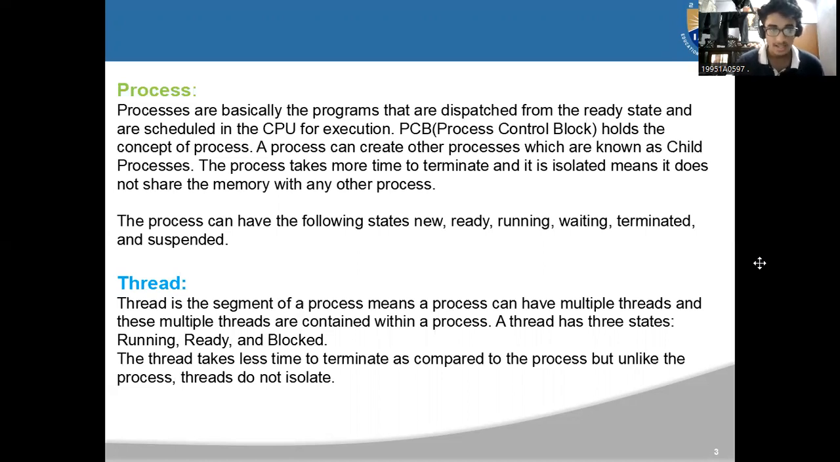What is a thread? A thread is a segment of a process, which means a process can have multiple threads, and these multiple threads are contained within the process. A thread has 3 states: running, ready, and blocked. Just 3 states, whereas a process has 5 states. Threads take less time to terminate as compared to a process. But unlike a process, threads are not isolated. As we can see, a process has 5 states and threads have 3 states.